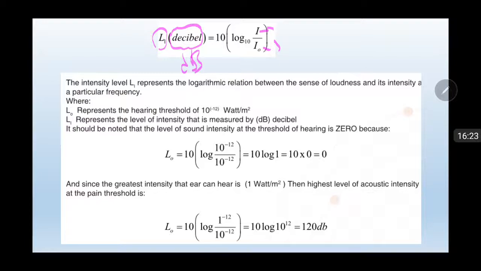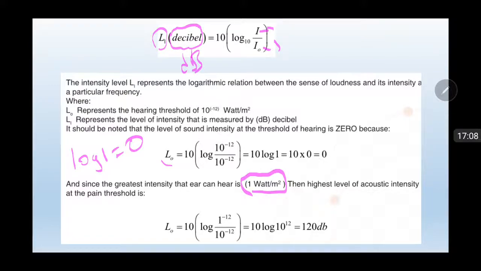It should be noted that the sound intensity level at the threshold of hearing is 0, because L0 equals 10 multiplied by logarithm of 10 to the power negative 12 over 10 to the power negative 12. 10 to the power negative 12 over 10 to the power negative 12 equals 1. Logarithm of 1 equals 0. And since the greatest intensity that the ear can hear is 1 watt